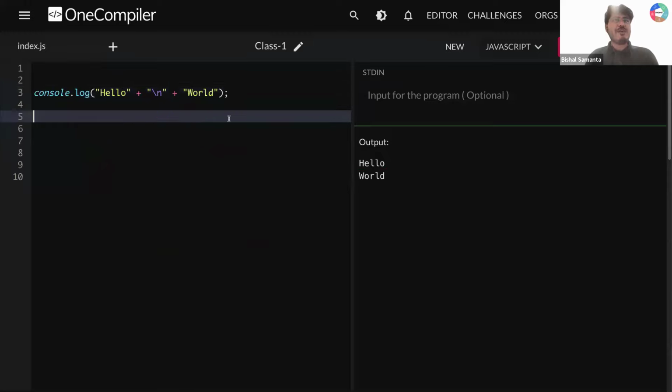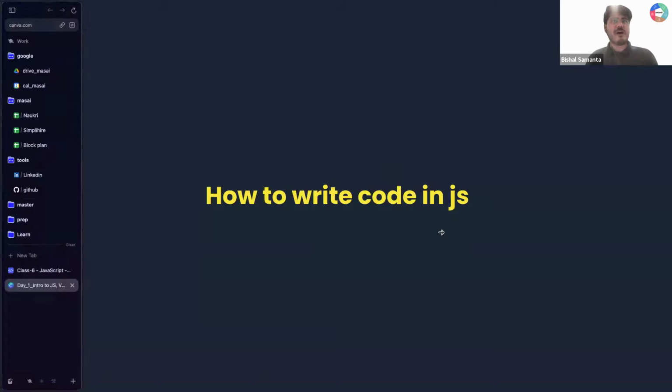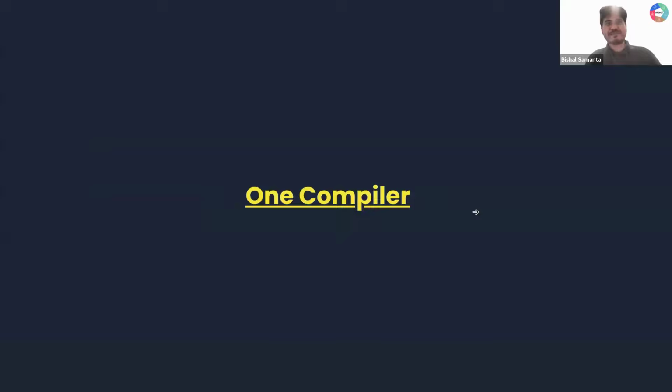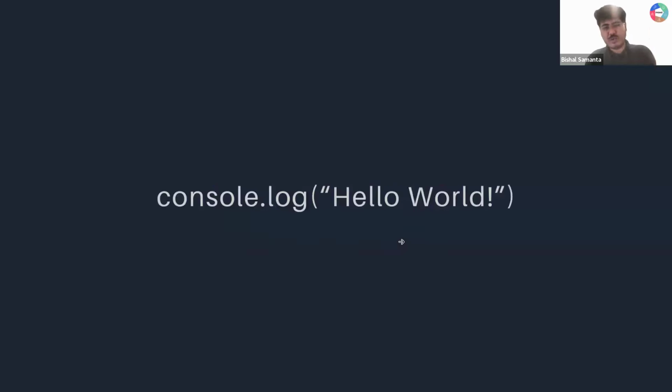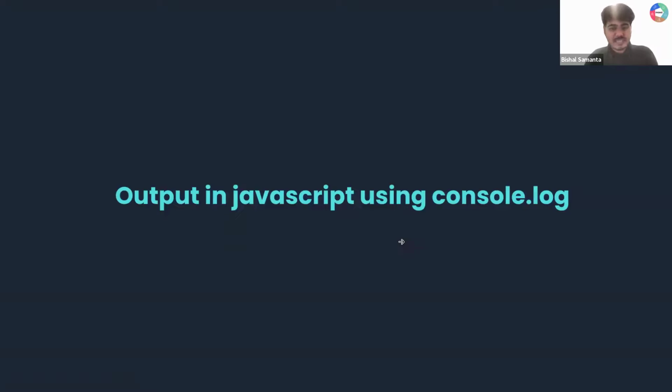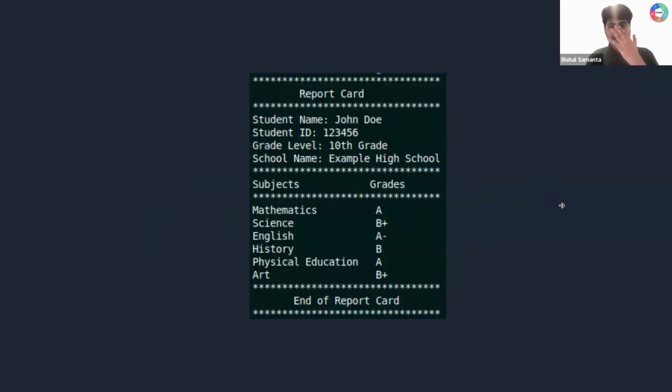Okay. So now let's move to something, our presentation. Okay. Chalo. So we all understood that we will be using one compiler. Okay, cool. And we write our first JavaScript code, which is console. What this console is helping us? Console is helping us to print something. So print some output in my console using JavaScript console.log. Okay, cool. So now let's move to this part.